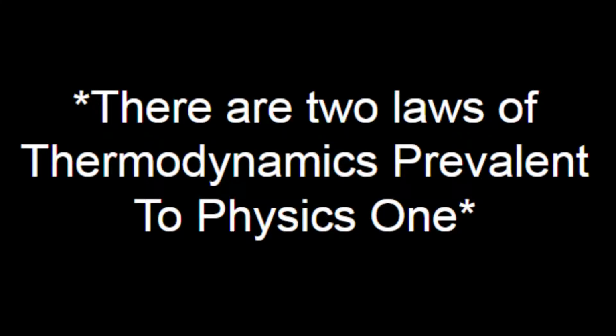To review, there are two laws of thermodynamics. The first being energy conservation, and that energy cannot be destroyed or created, but it's always used. And the second being that a system of two objects can lose energy due to work. However, in the overall system, energy can be conserved.